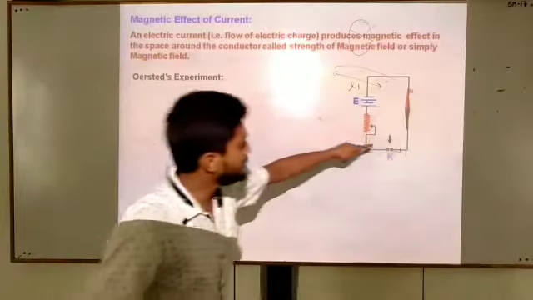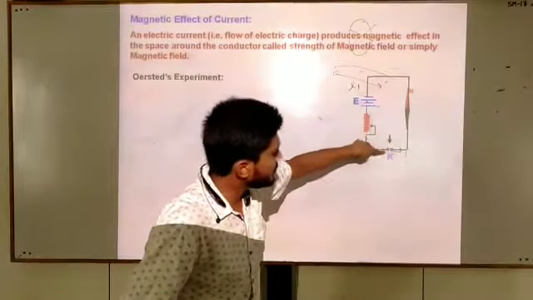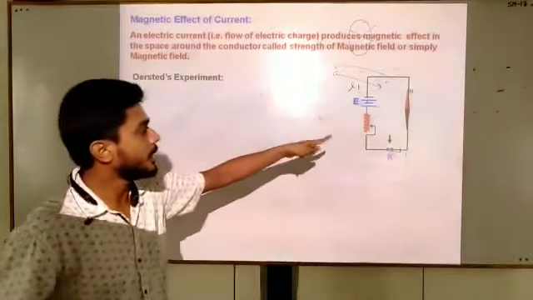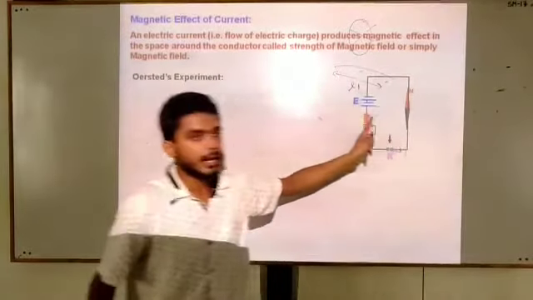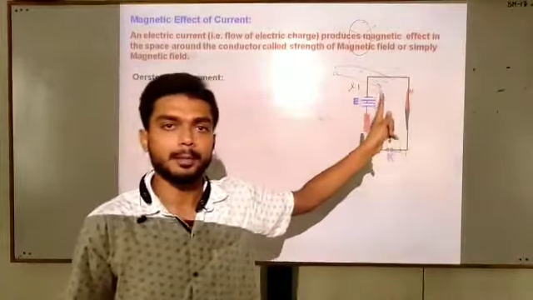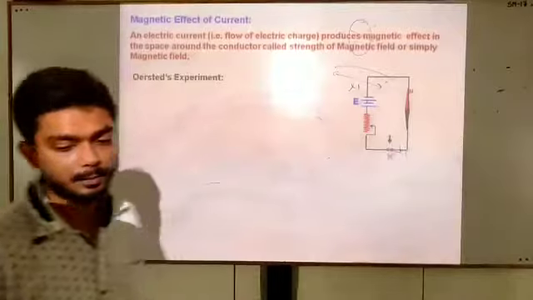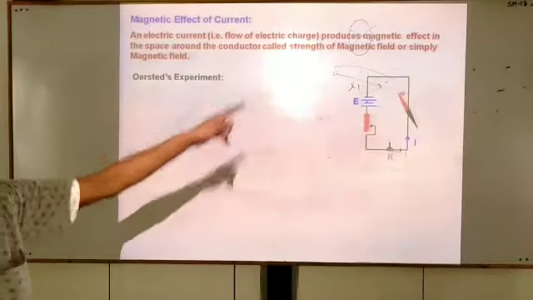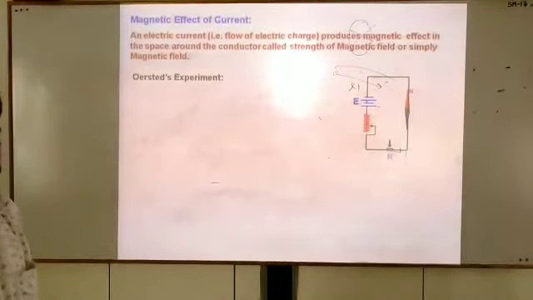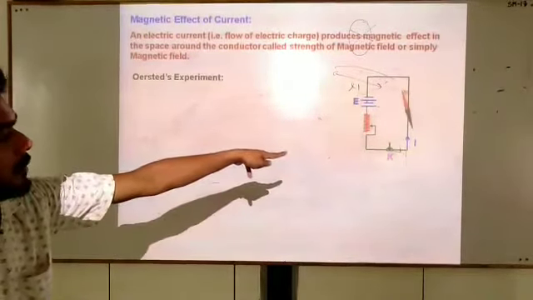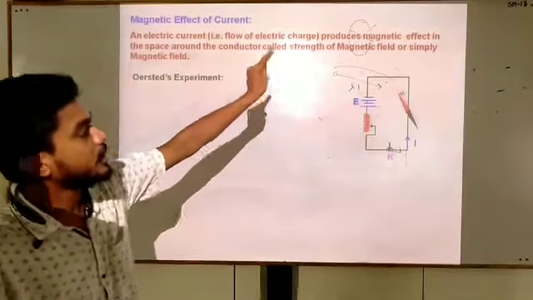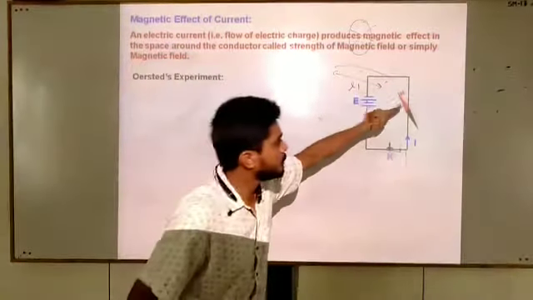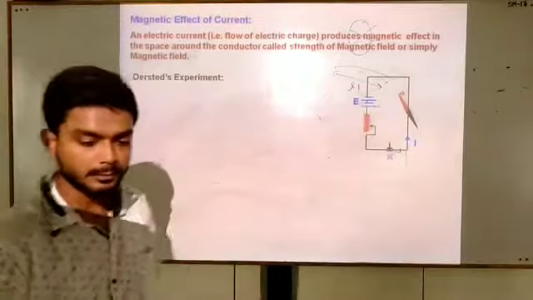As we close the switch, current will pass in this circuit and you can see the behavior of the magnetic compass. Observe, students, again I repeat it. As we close the switch, current flows in the conductor and the magnetic compass shows deflection.